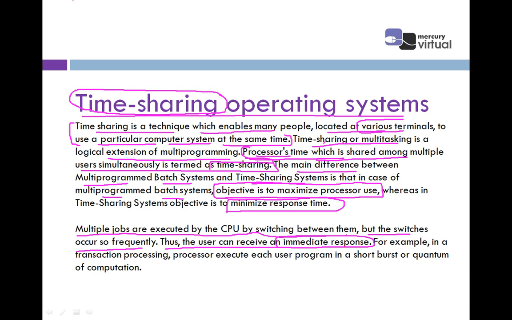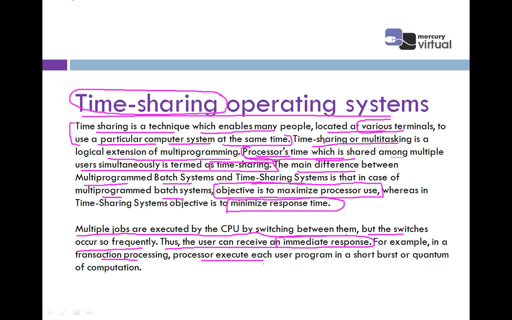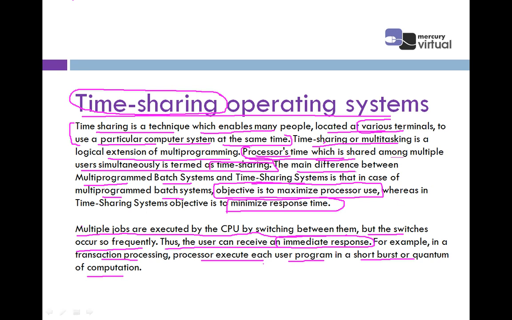For example, in transaction processing, the processor executes each and every user program in a short burst or quantum of computation. Means it is used when a program is in a short burst, right?